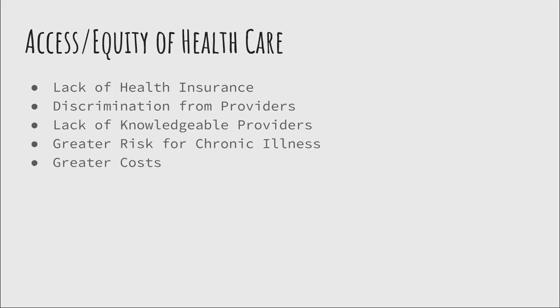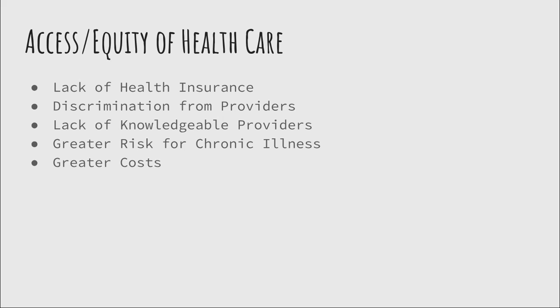So how does this affect access and equity of healthcare? There's often a lack of insurance coverage due to many employers not offering same-sex spousal benefits and just overall high cost of obtaining insurance if you can't get it through your employer. There have been instances where there's been discrimination from providers against this community. There have been providers that refused to treat a patient, or if they did treat them, provided poor quality of care.